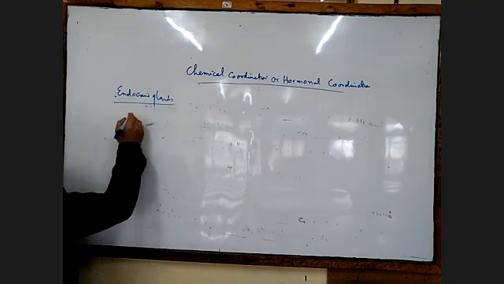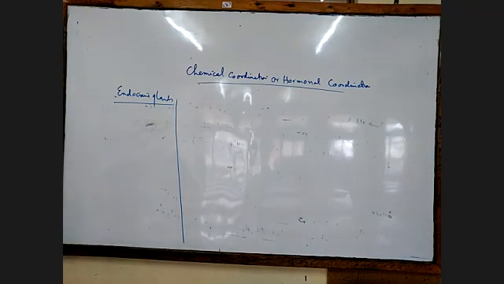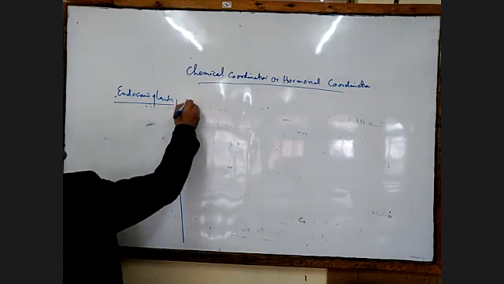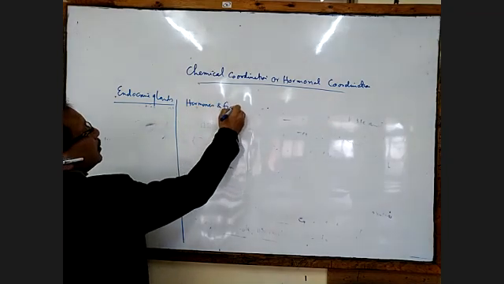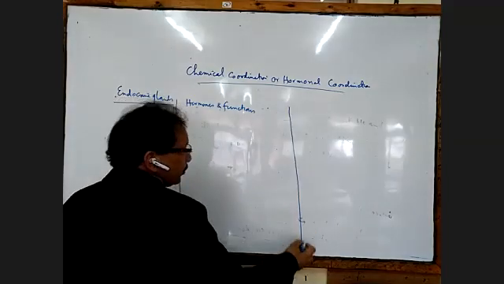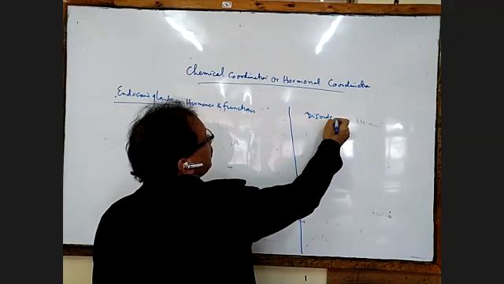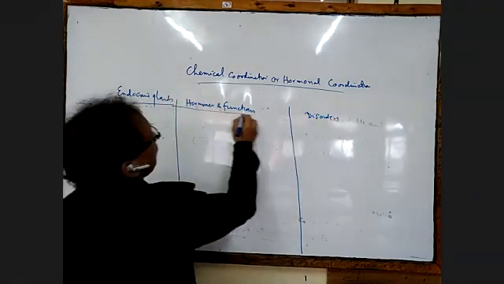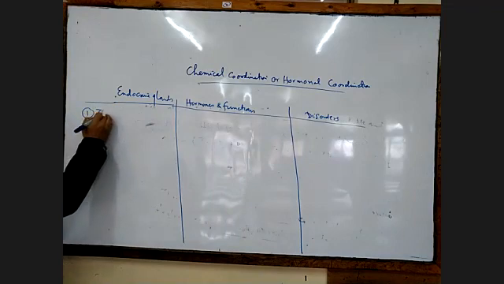Endocrine glands right here, like this. You make a table there. Then the hormones and functions, and then we go to the disorder. Okay, disorder, like that you will write there. So now number one, we write there thyroid gland.